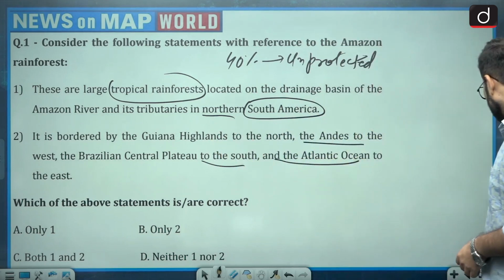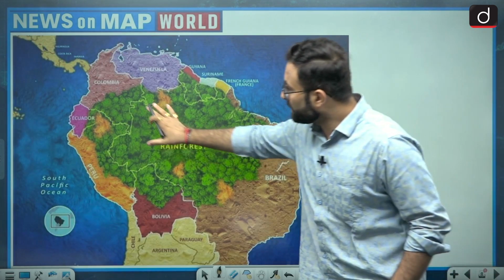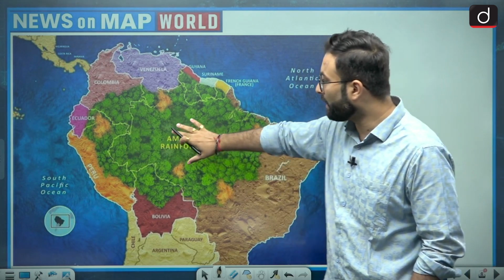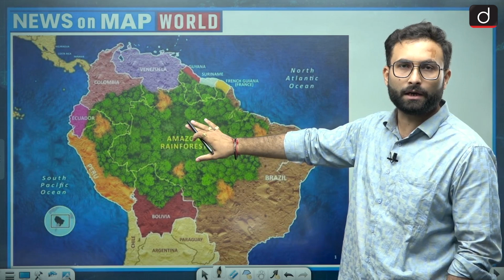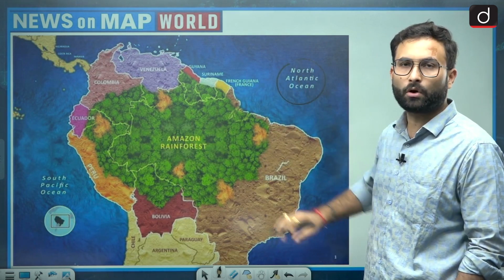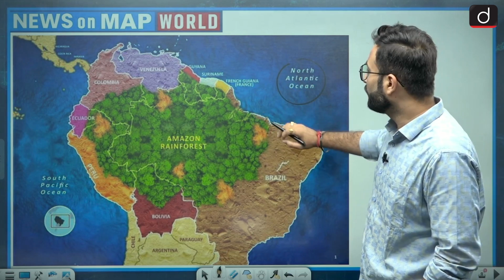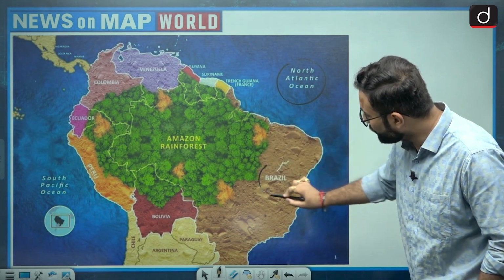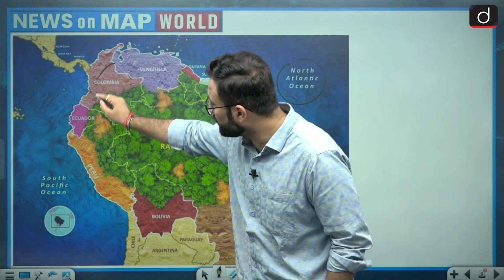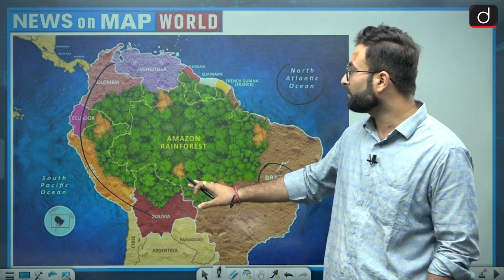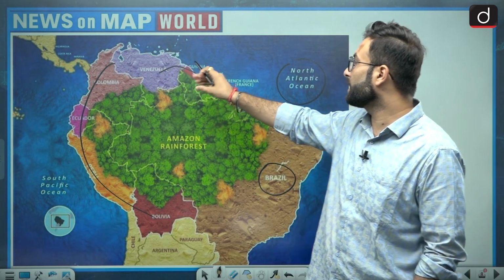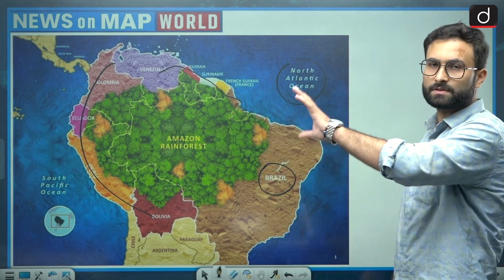Now let's see. You can see this green portion over here, that is basically your Amazon rainforest. This is the area of the South American continent, and in the north you will find the North Atlantic Ocean. Here you can see the Brazilian Plateau. Other than that, these are the areas of the Andes. In the northern side you will see Venezuela, Guyana, Suriname, French Guiana, all countries available over there.